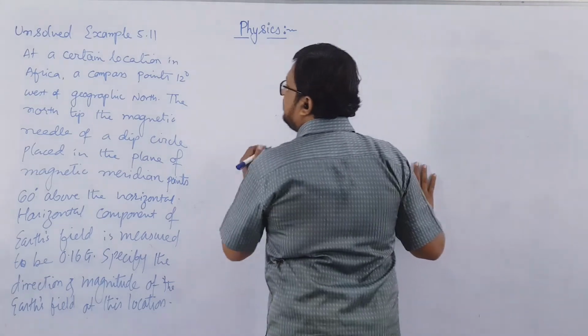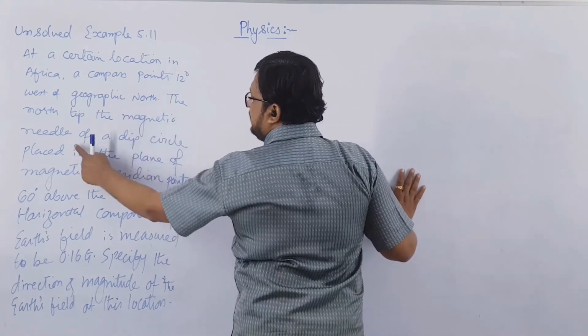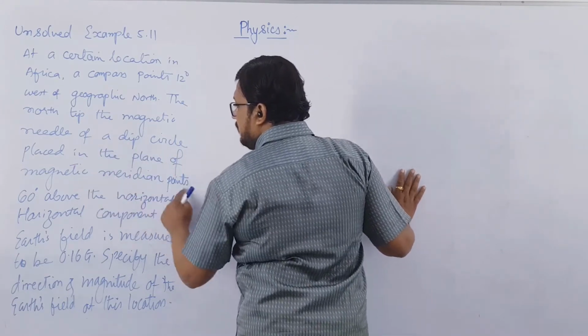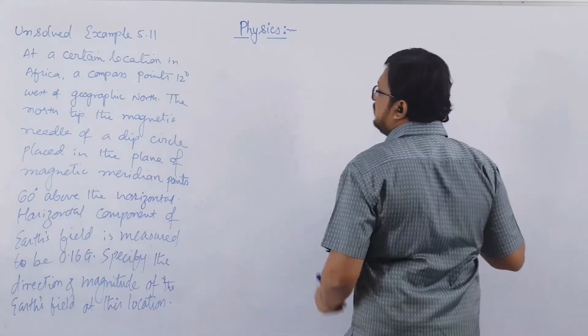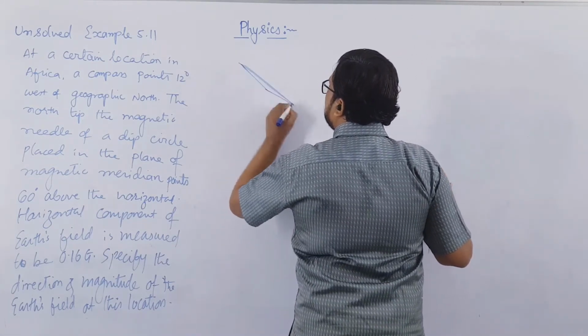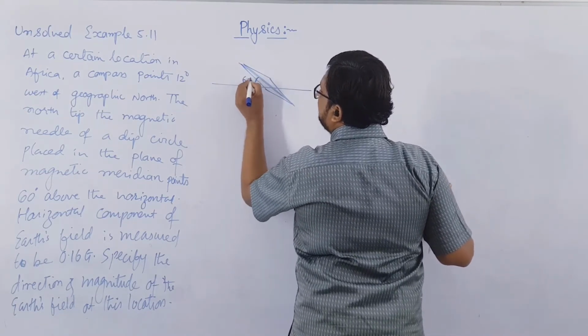So in this example, you can see that the north tip of the magnetic needle of a dip circle is placed in the plane of the magnetic meridian, 60 degrees above the horizontal. Means if this is the needle which is placed in the magnetic meridian, then it makes an angle of 60 degrees with the horizontal. This is the angle given.